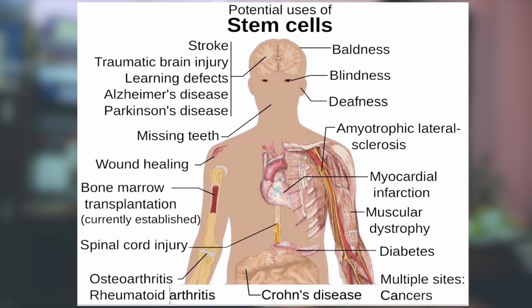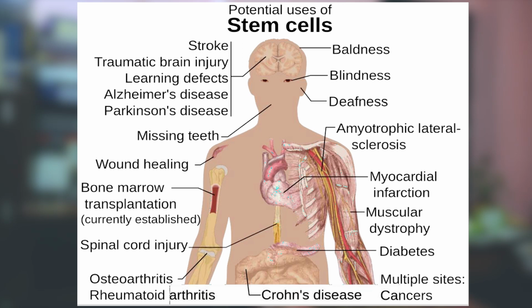So these are the potential uses of stem cells, for example, in stroke, traumatic brain injury, learning defects, Alzheimer's disease, Parkinson's disease, and sometimes for missing teeth and wound healing, then bone marrow transplantation, which is currently established, and spinal cord injury, osteoarthritis, rheumatoid arthritis, and also Crohn's disease.